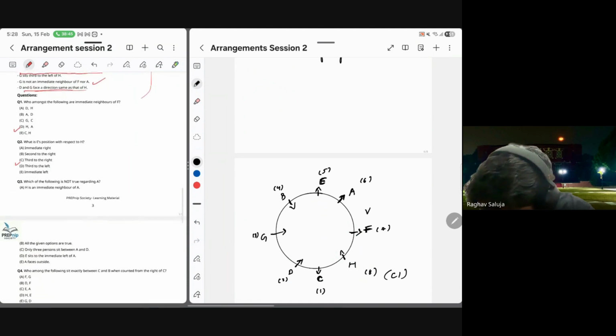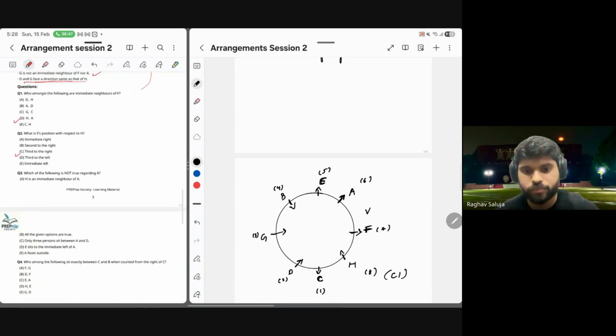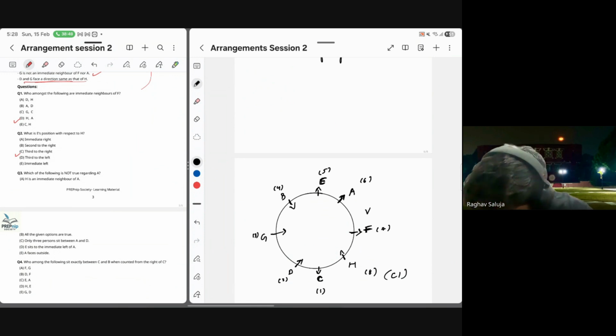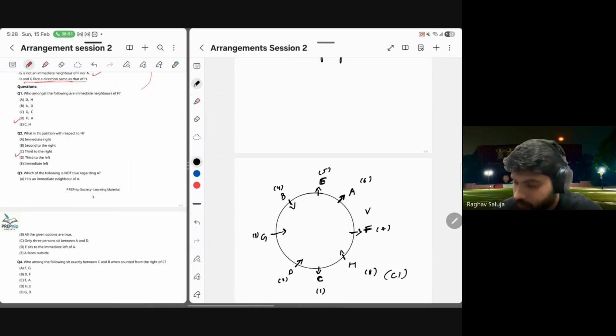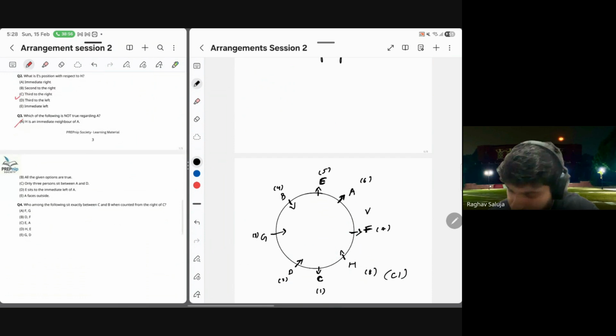Which of the following is not true regarding A? H is an immediate neighbor of A. H is not an immediate neighbor of A, so you automatically get answer A.